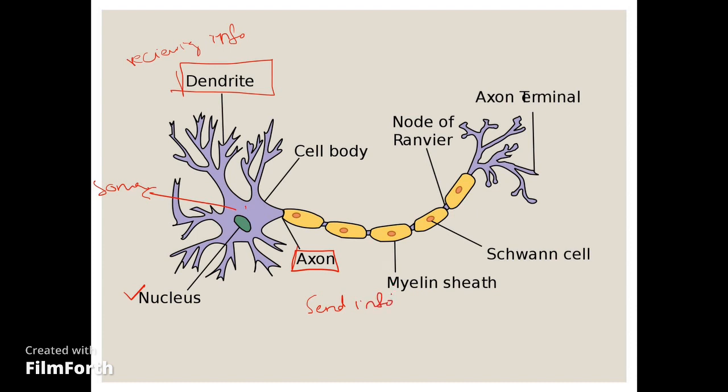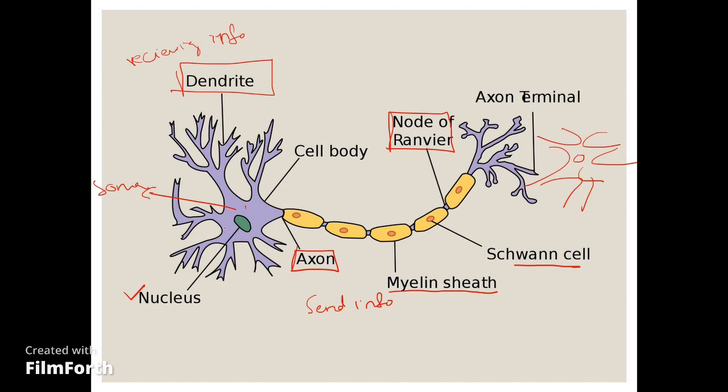The axon is covered with the myelin sheath, which is produced by the Schwann cells, and the part where the myelin sheath is not present is known as the node of Ranvier, and the end part of the axon is known as the axon terminal. The axon terminal is further linked with the other neuron, and so the chain continues.